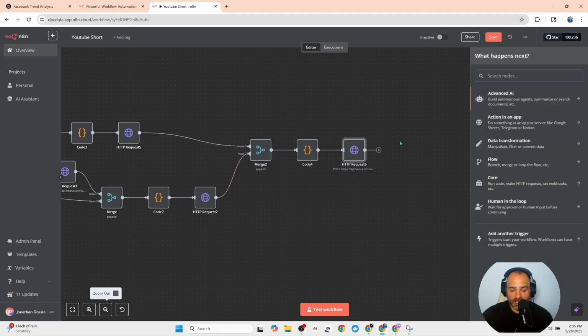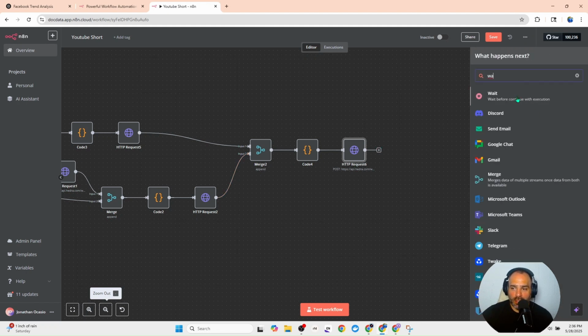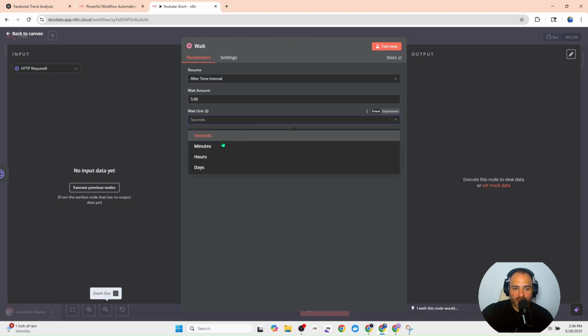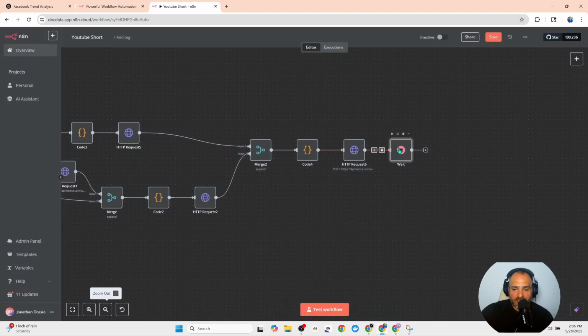With this completed, we need to add a wait node. You can wait as long as you would like, but just add a couple minutes, maybe change this to 5 minutes. And basically what this is going to do is it's going to stop and wait here for a second.